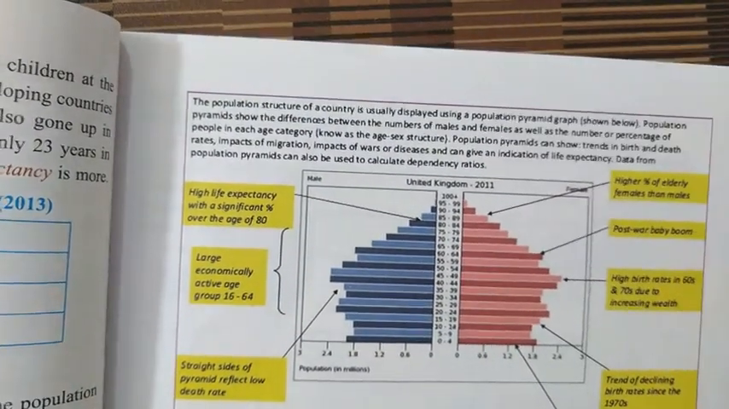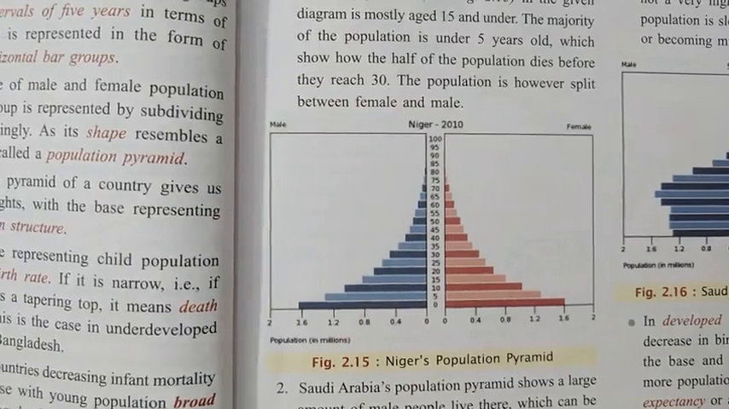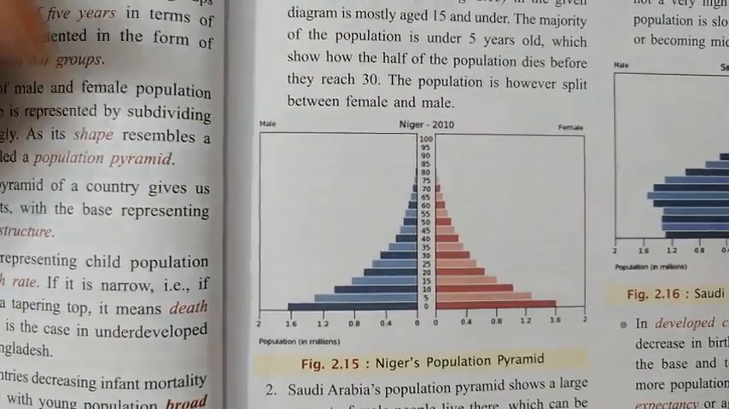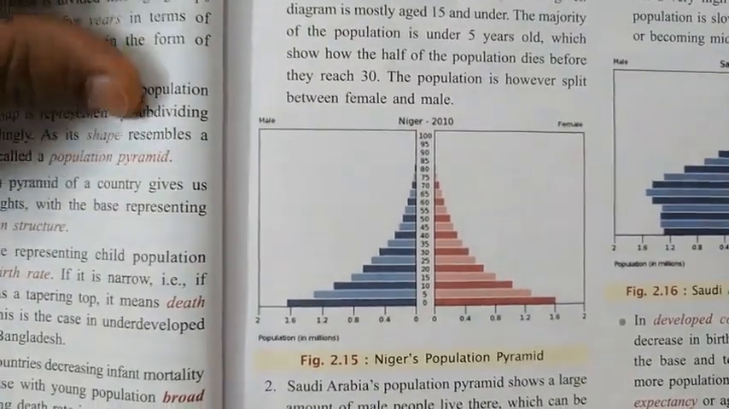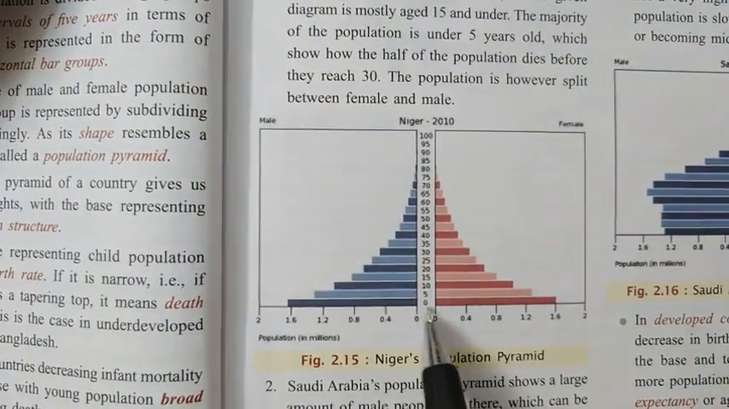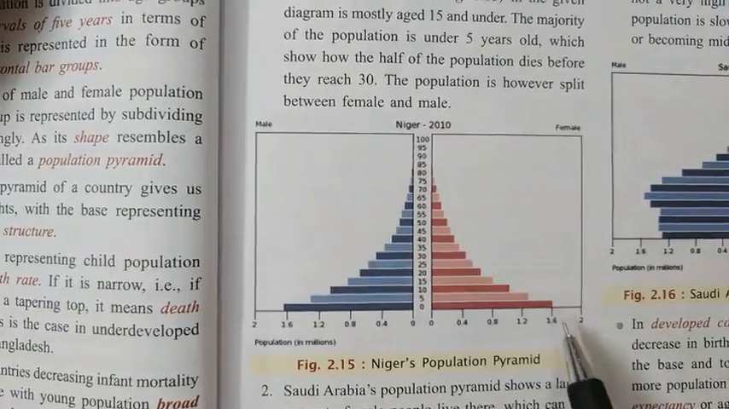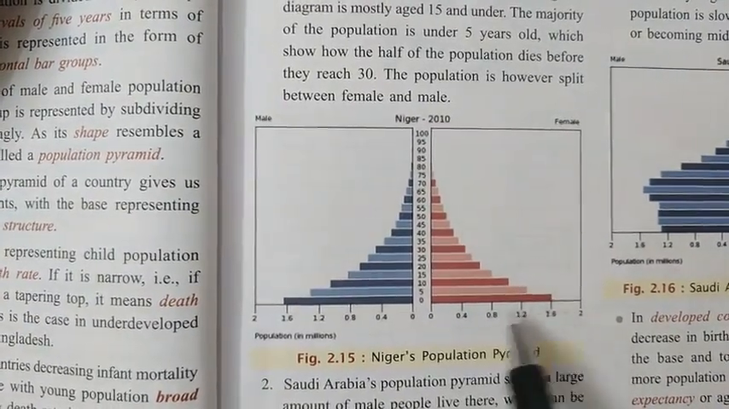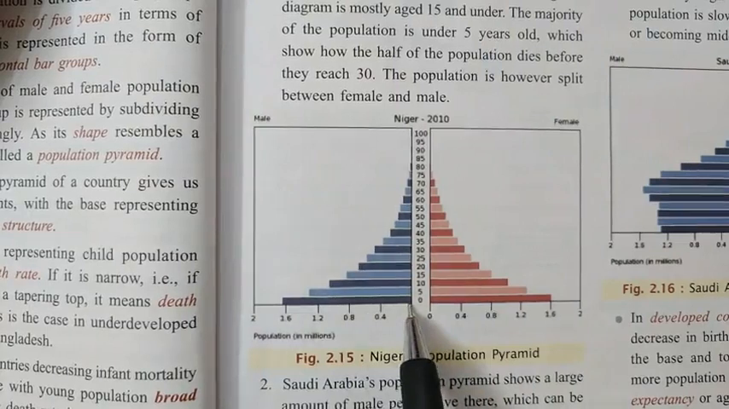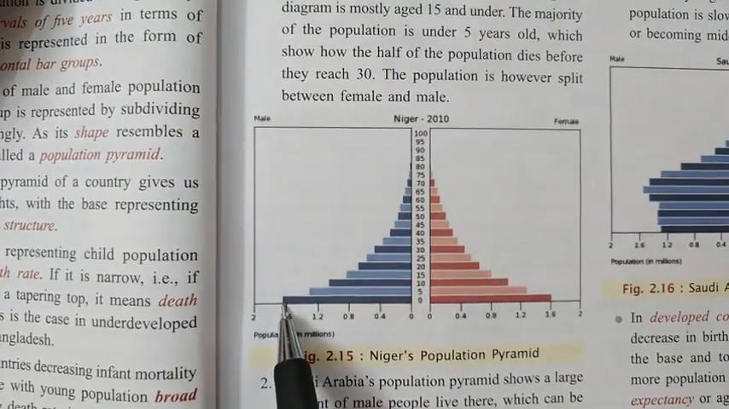Now let's study the Niger population. If you see this diagram, most of the population are under 5 years old. Look here, between 0 to 5, this group is very, very large. The female infant population is 1.6 million, and here the male population is also more than 1.6, it is 1.7 million.